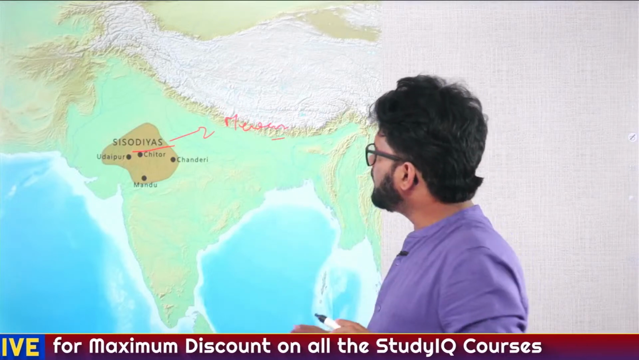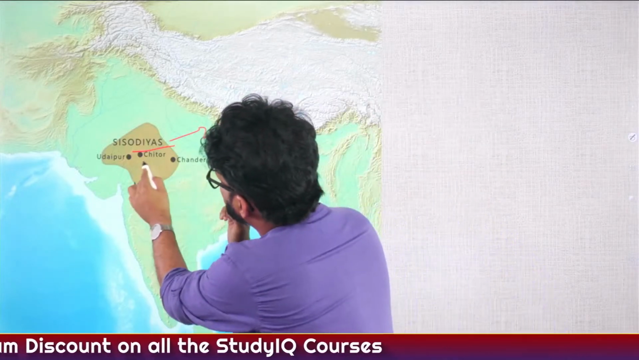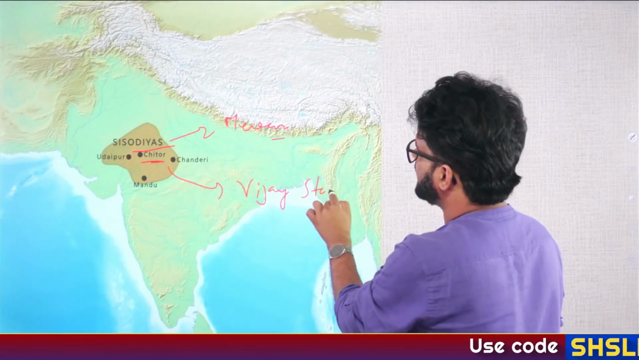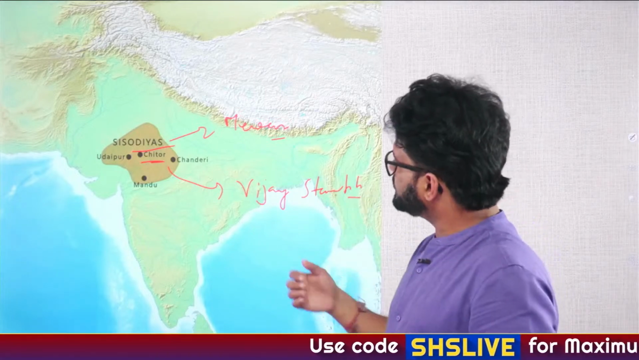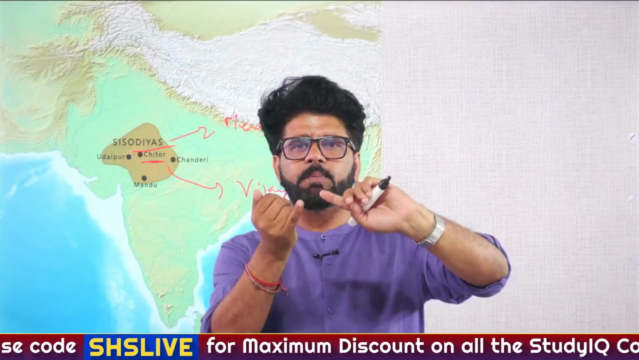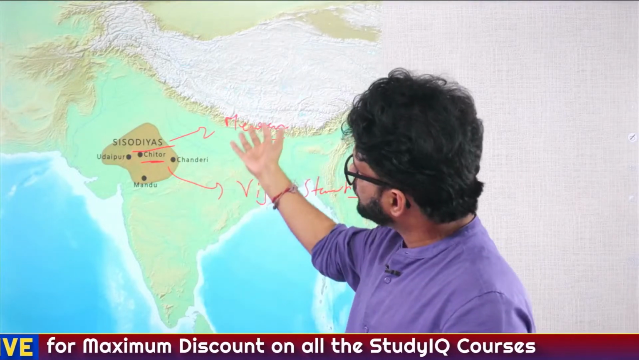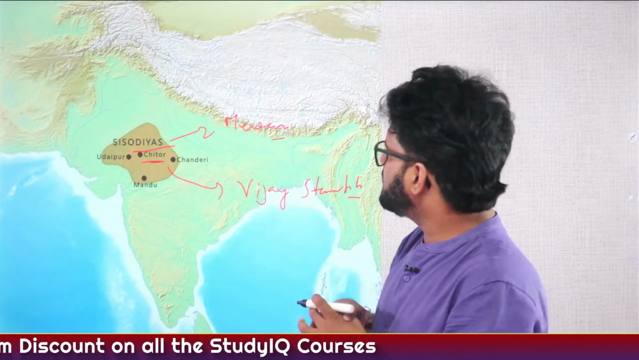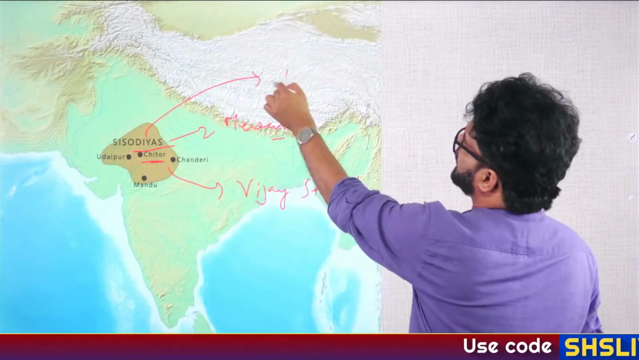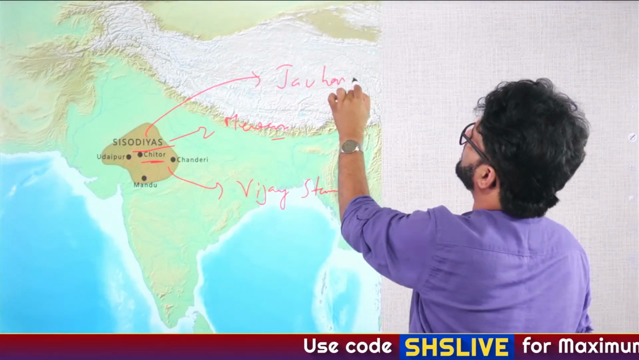Now let's talk about Shishodiyas of Mewar. Shishodiyas of Mewar, and they were ruling around the Chittor region. They created something known as Vijay Stambh here. So they can ask you Vijay Stambh was created by which particular Rajput dynasty, Rajput clan, that is Shishodiyas. You know them, Rana Pratap, Rana Sanga, all these belong to the Shishodiya clan.